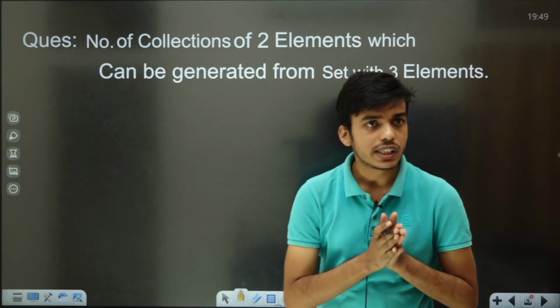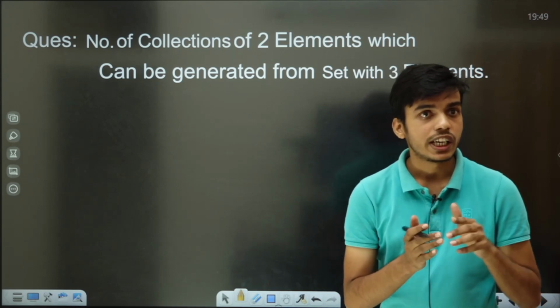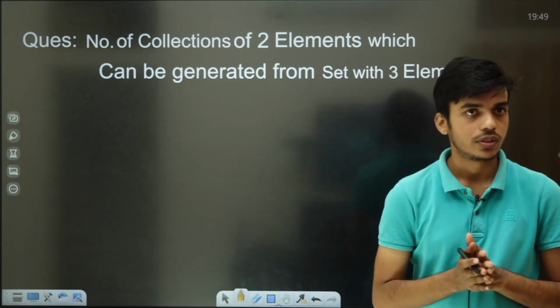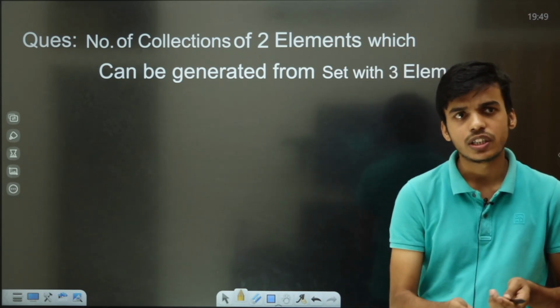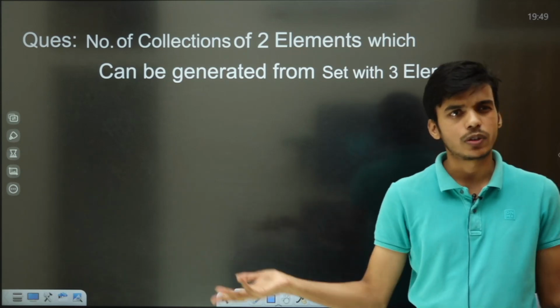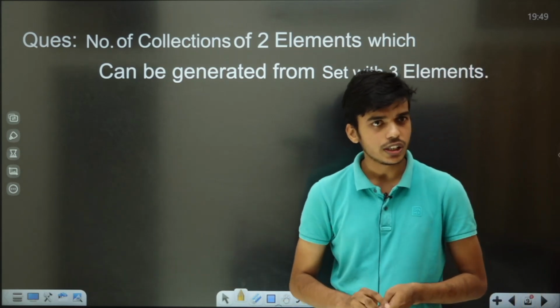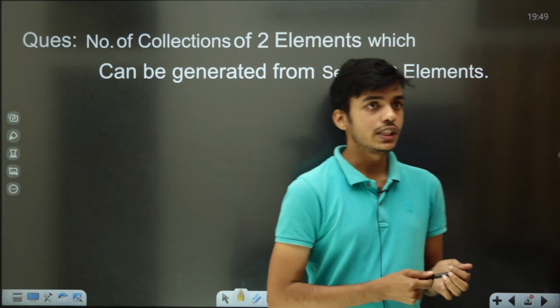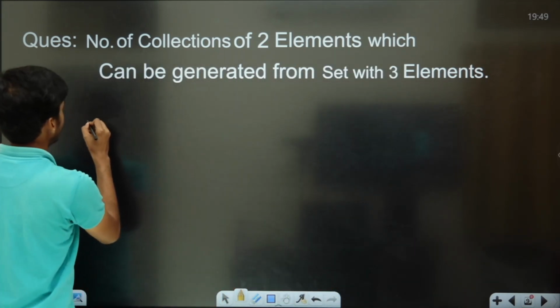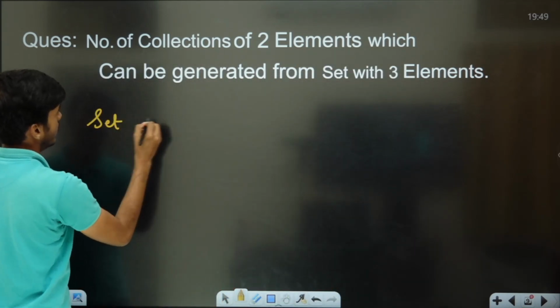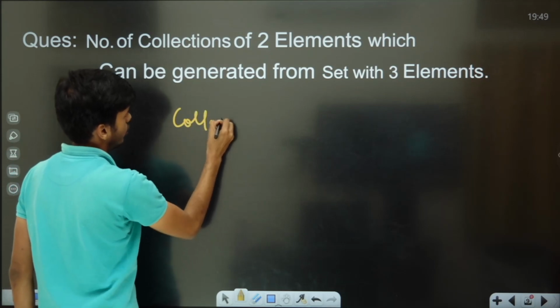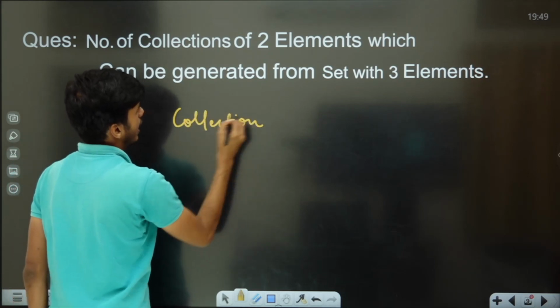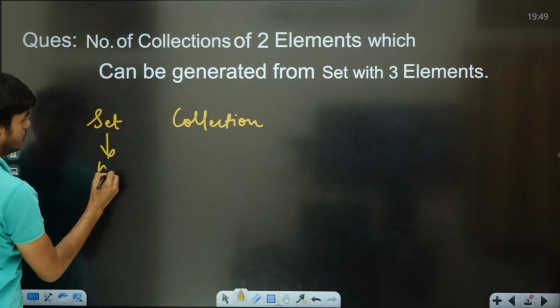But in the case of set, we were counting it once. Sometimes in case of a collection, you may count it multiple times. No issues. So we'll see the number of collections. What is the basic difference between set and collection? If set is written over here and collection is written over here, the set has no repetition.